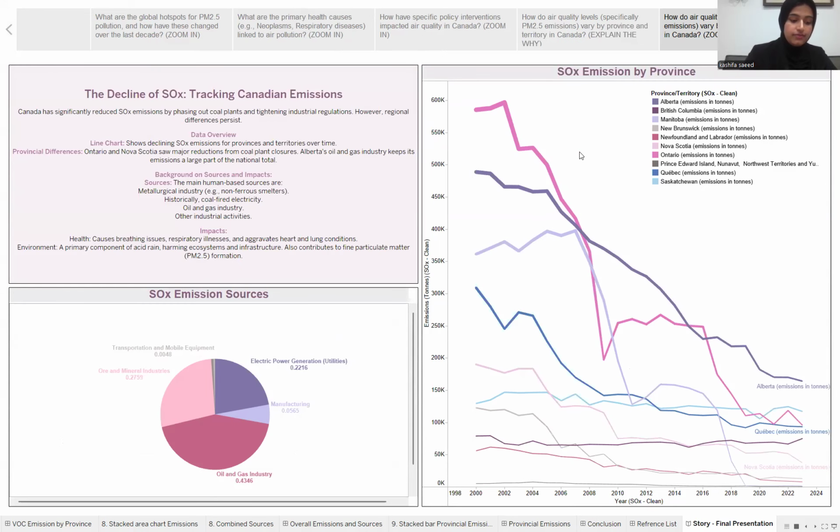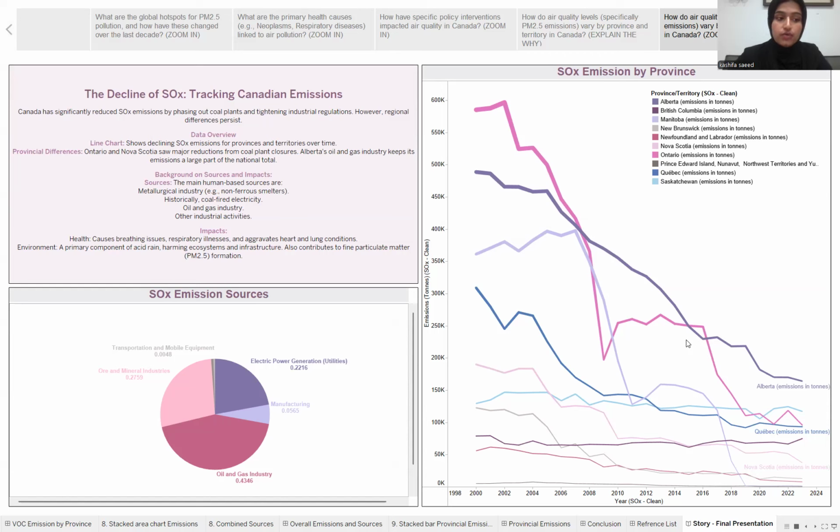Next, our visual highlights one of our biggest wins, which is the decline of sulfur oxide. This line chart here shows how emissions have dropped across provinces and territories over time, and the reduction has been very significant compared to any other pollutants. Mainly because we phased out coal-fired power plants and put in place tighter industrial rules.